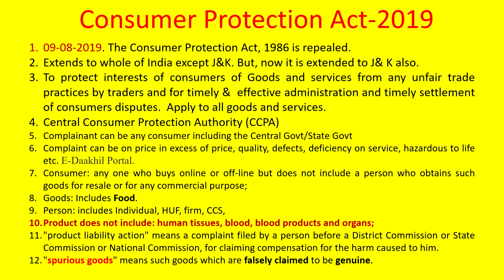Next one is what the product does not include. There are some exceptions here. The products under the Consumer Protection Act, that is COPRA, do not include human tissues, blood products and organs. They are excluded from this COPRA.